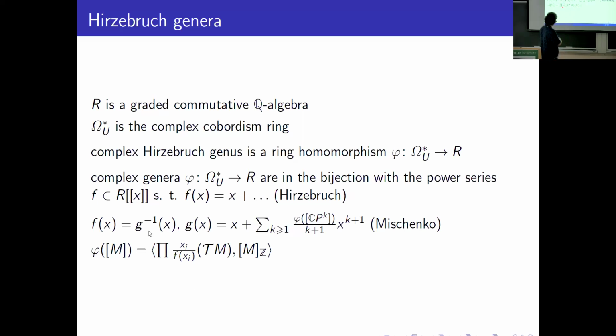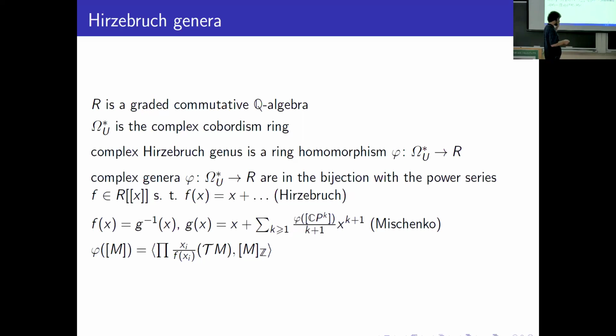It's a symmetric expression in variables xi, and we can express it in elementary symmetric functions. If we replace elementary symmetric functions by Chern classes, we obtain some characteristic class with coefficients in R. If we apply it to the tangent bundle and pair with the fundamental class, we obtain some element in R. One can check that this is a multiplicative and additive function on the cobordism ring. So it's a bijection.